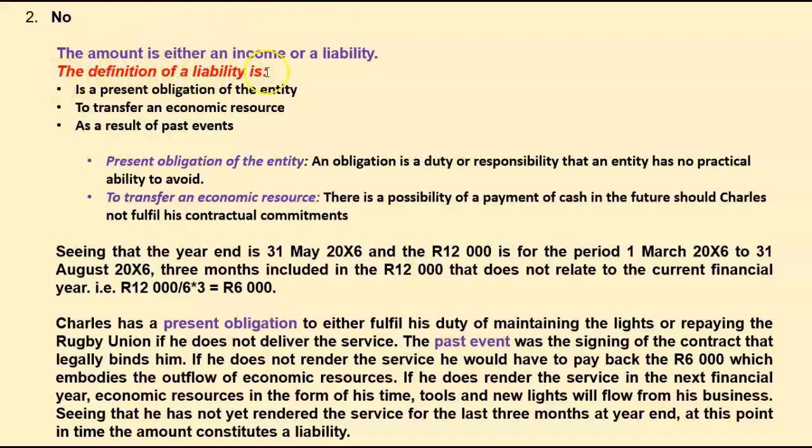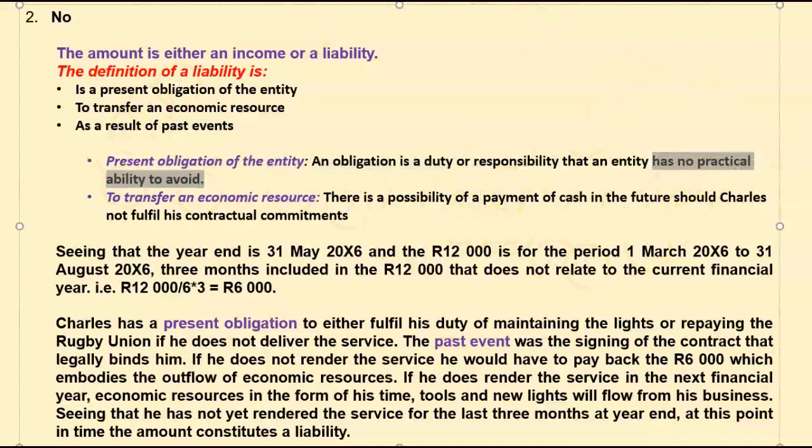The definition of a liability is a present obligation of the entity to transfer an economic resource as a result of past events. Then we must talk about this present obligation. A present obligation of the entity is a duty or responsibility that the entity has no practical ability to avoid. Those are very important words.